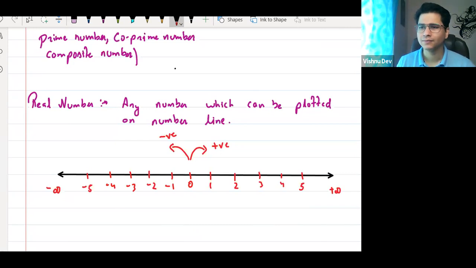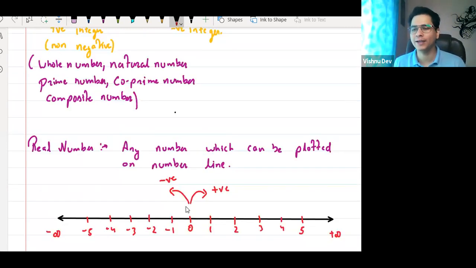Sir, I have a doubt. Yes, tell me. Sir, why are we representing on the number line? Because we have to know where the numbers are. How would anyone know which number is bigger than which? For example, if I give you 2 apples and your brother 4 apples, who will get more? Brother. How do you know that? We understand 4 is bigger than 2, but how to represent it?